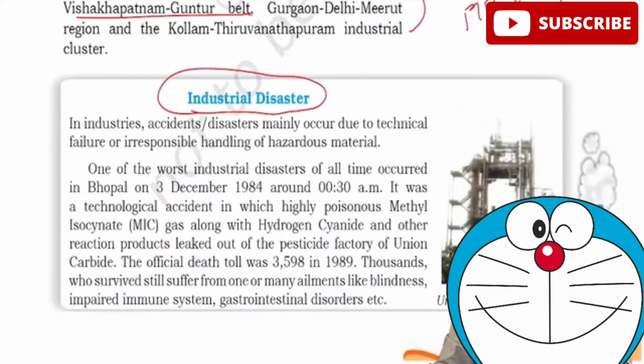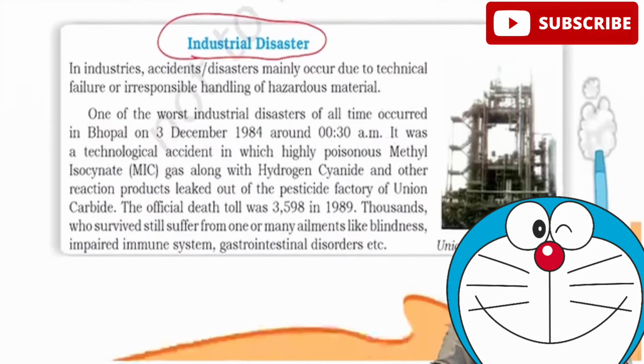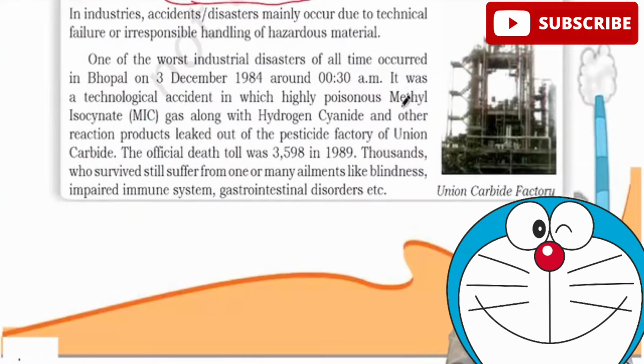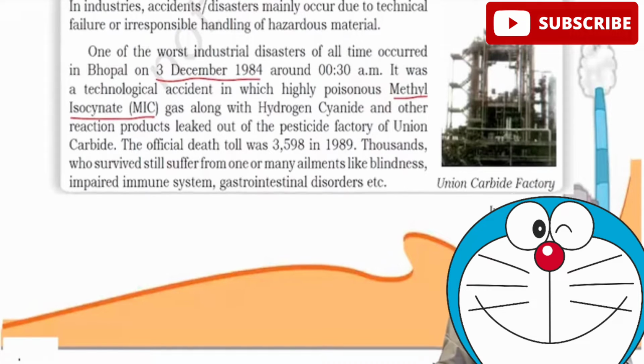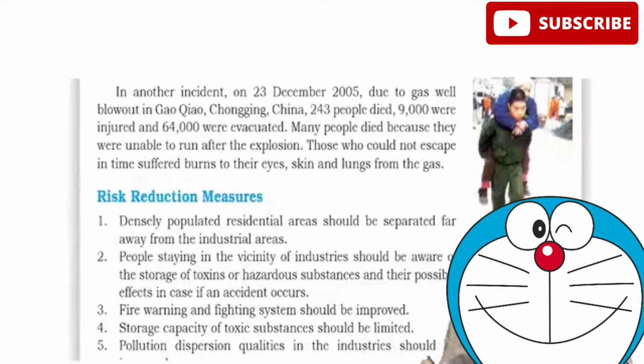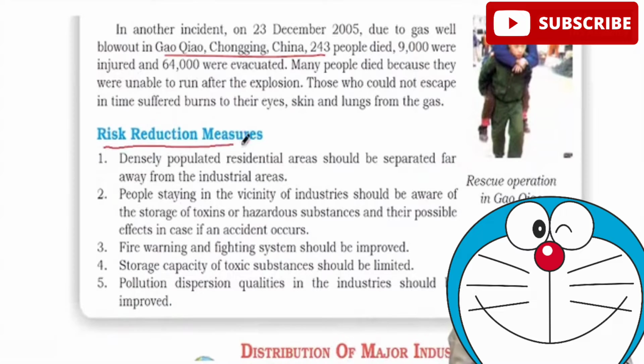Similarly, there are different countries in the world which have seen disasters. The Bhopal gas tragedy was because of methyl isocyanate. 3rd December 1984, it's important, just try to remember. In China, there was an accident where 64,000 people were evacuated and 9,000 were injured and many were also killed. So what are the risk reduction measures?